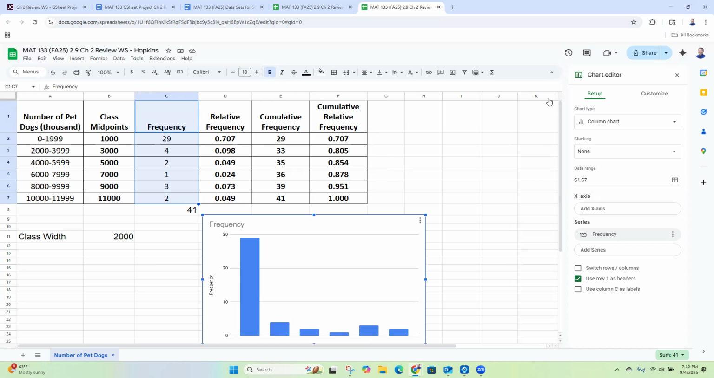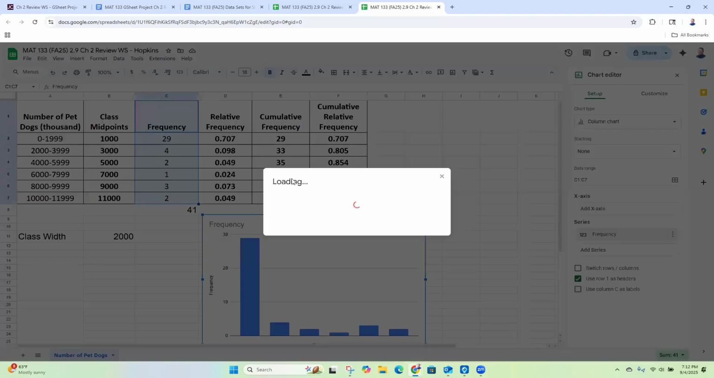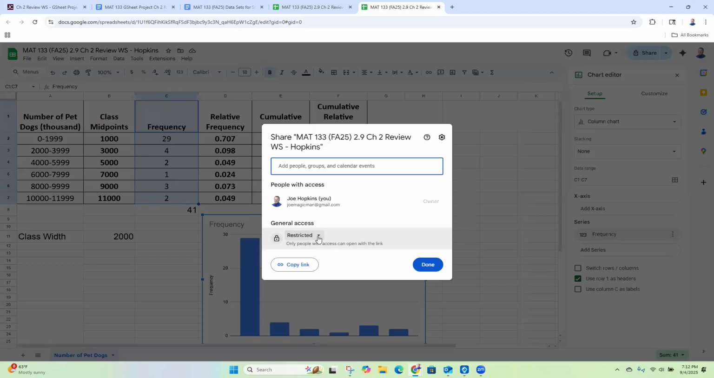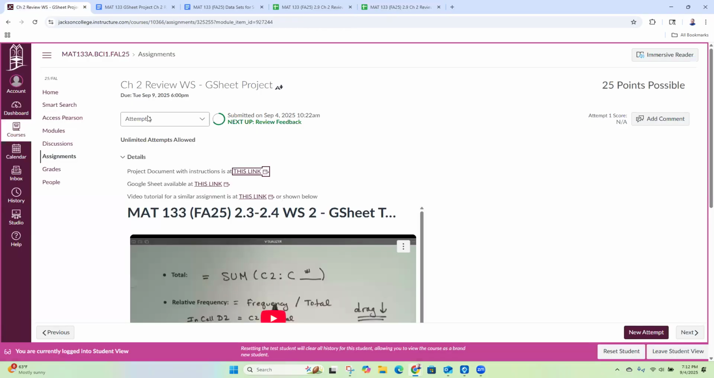So to do that, we go up here to share in the upper right. Make sure you change it from restricted to anyone with a link. So I know that for the 2.3 worksheet project, some people have already submitted it without making that change. So I can't access it. So make sure that you submit where you've chosen anyone with the link. And then once you've done that, you click on this button here, copy the link. And then we can come back over here to Canvas.